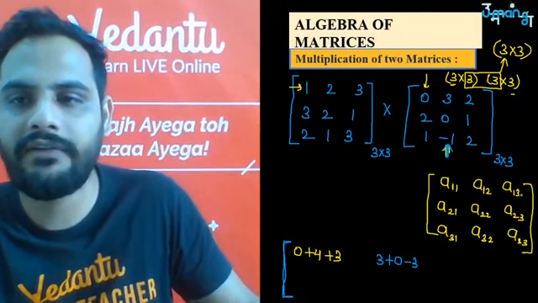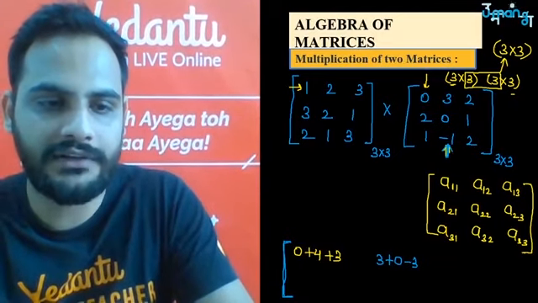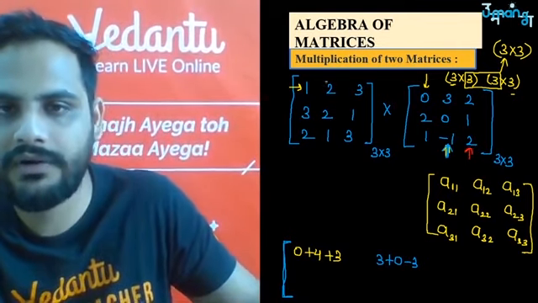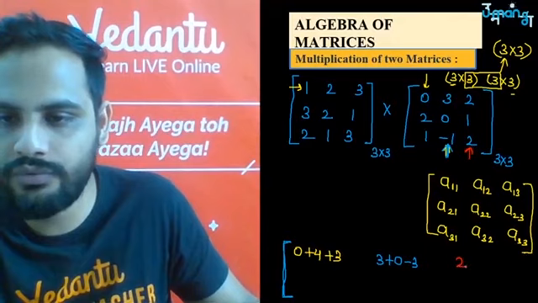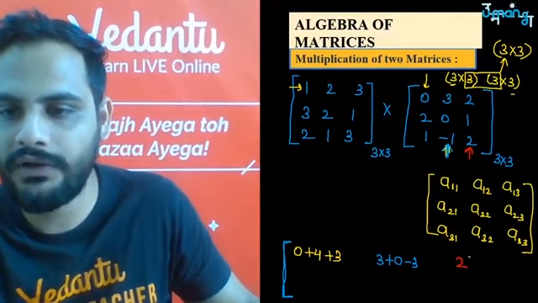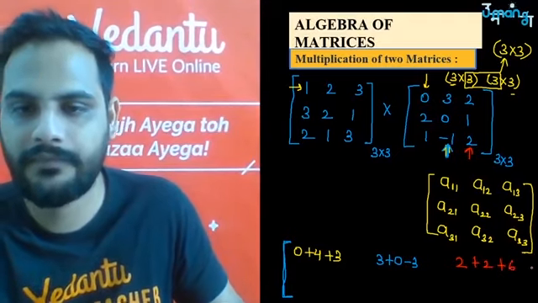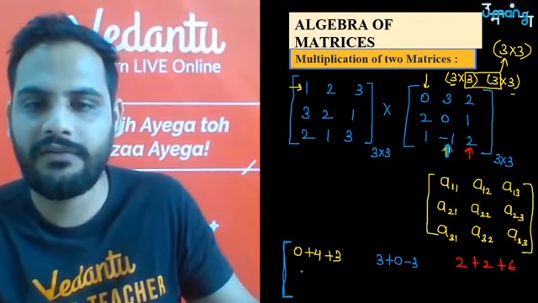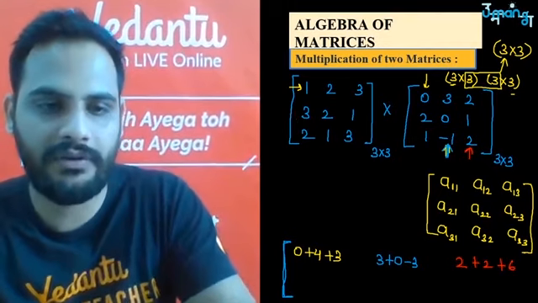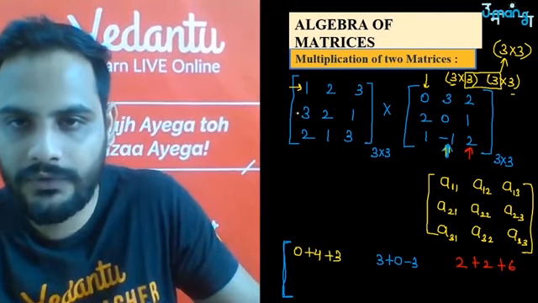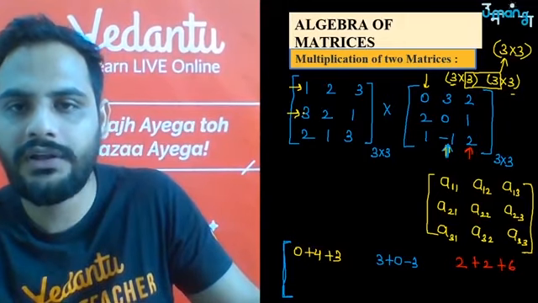Okay, and then A13 means first row and the third column. First row and the third column over here. So 1 into 2 is 2, 2 into 1 is also 2, and 3 into 2 is 6. Okay, okay, this is the first part. Second part में देखते हैं बेटा. Second row will be over here. Over here we have got 3, second row.